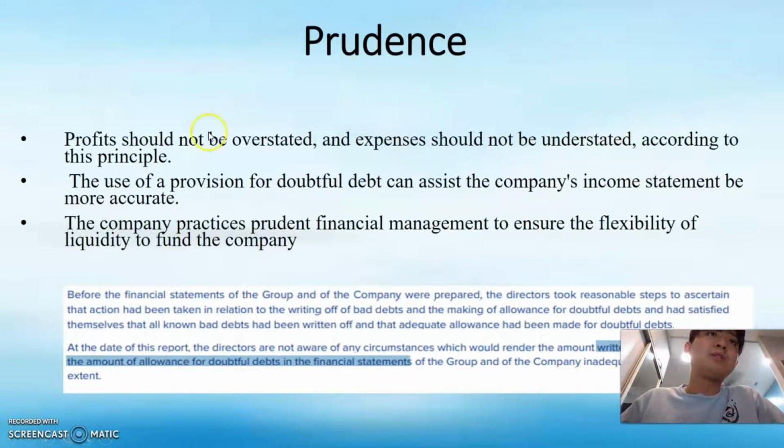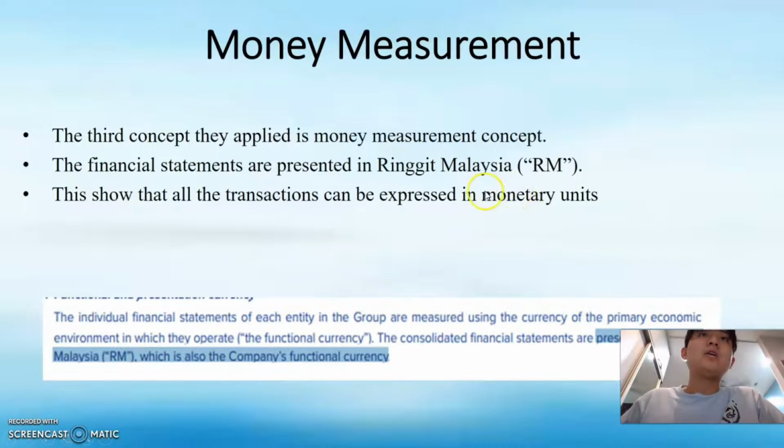Besides that, we have prudence. Profits should not be overstated and expenses should not be understated. According to this principle, the use of provision for doubtful debt can assist the company's income statement be more accurate. The company practices prudent financial management to ensure the flexibility of liquidity to fund the company.